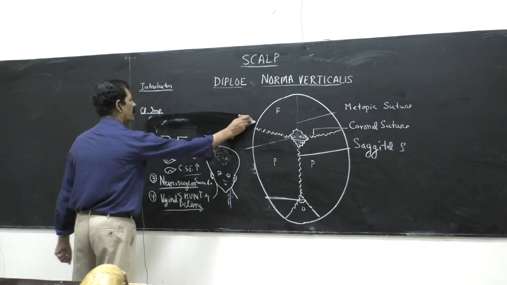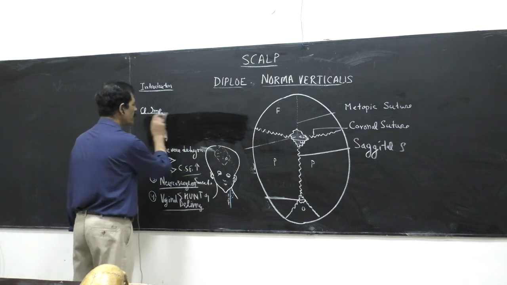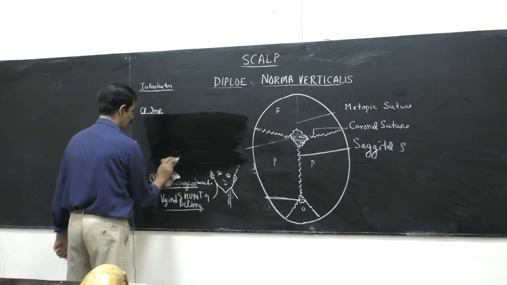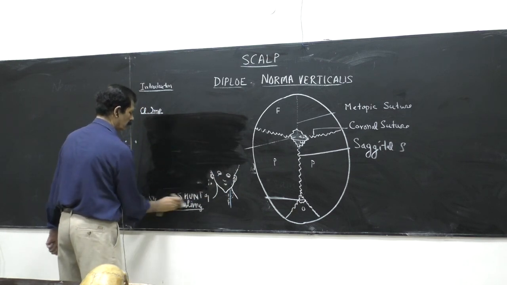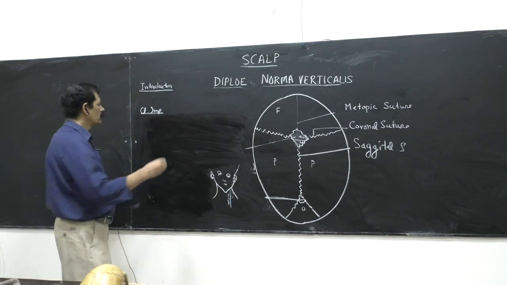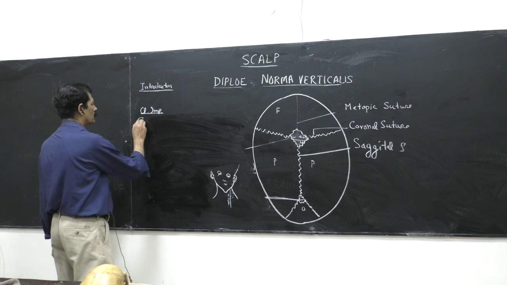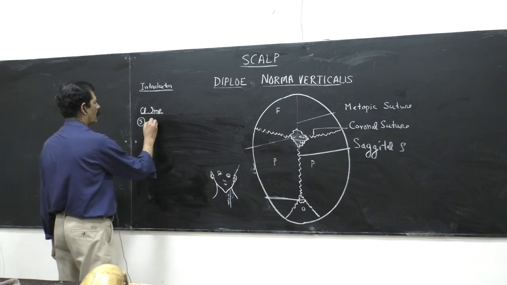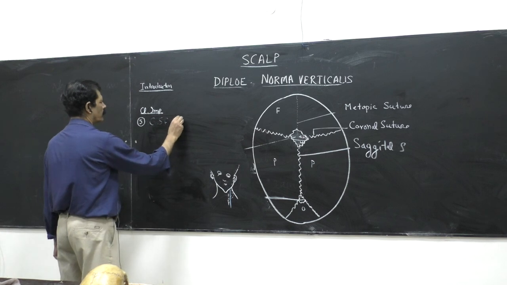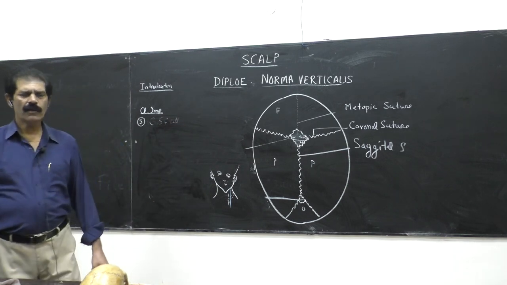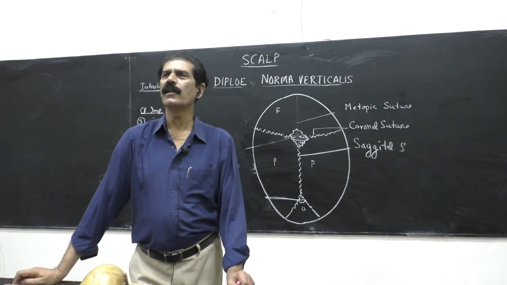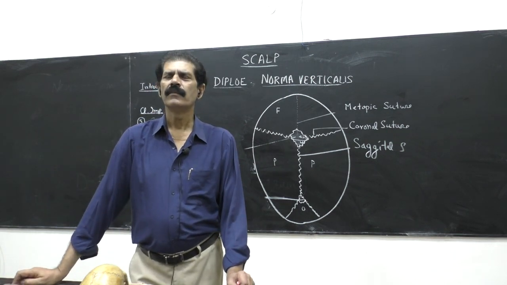Then another clinical importance is CSF collection. For example, we want to test the CSF in certain diseases, meningitis or other viral diseases of children.